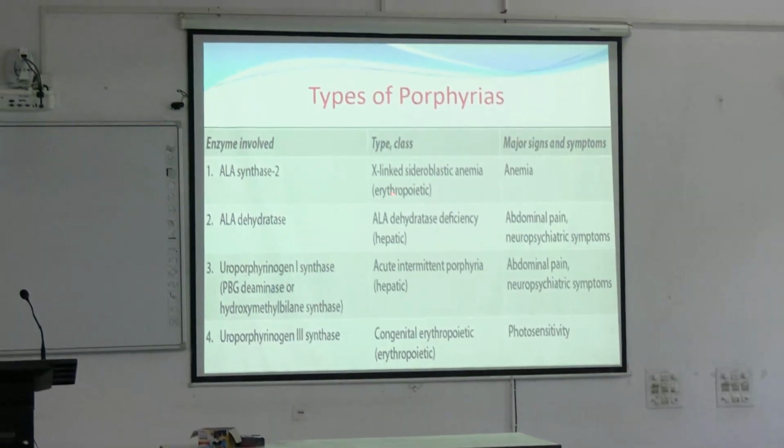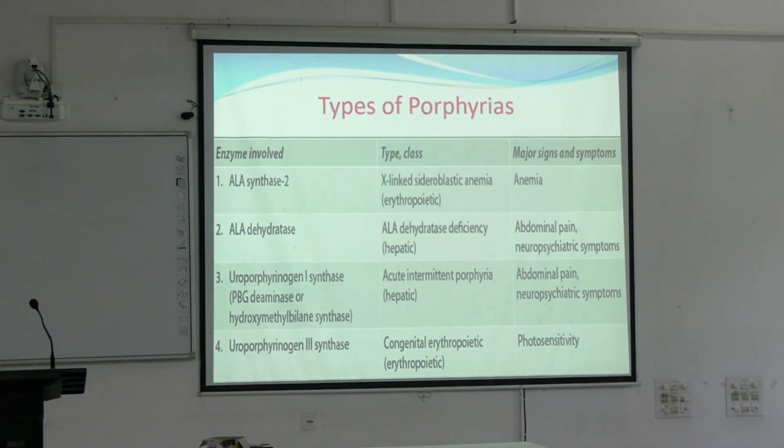Now coming to the different types according to the enzyme involved. Here ALA synthase, I told you, deficiency is X-linked sideroblastic anemia, which is an erythropoietic type of disorder, which is not porphyria, but it will produce anemia. Next come the porphyrias. ALA dehydratase, the second enzyme, deficiency will lead to ALA dehydratase deficiency porphyria, which is a hepatic type of porphyria. The major signs and symptoms will be abdominal pain and some neuropsychiatric or neurological symptoms.